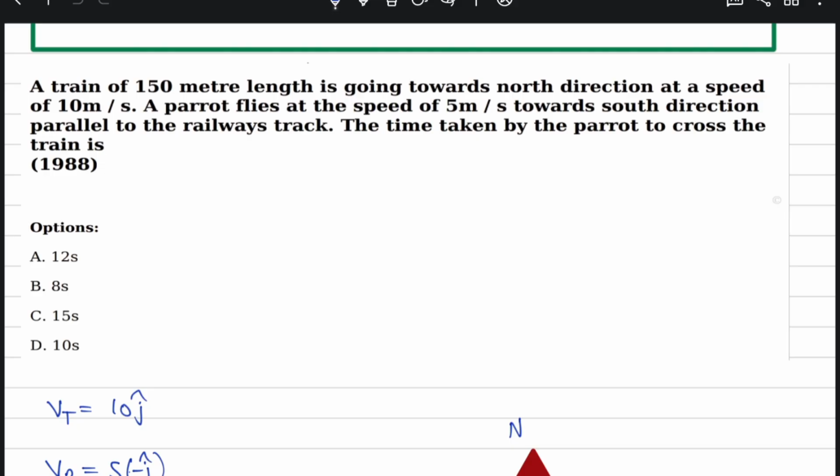We have completed 2 chapters: motion in a straight line, NEET PYQs from 1988 to 2025, and then motion in a plane from 1988 to 2025. 75 to 80 questions in every chapter I definitely solve, so that all of your concepts are revised. I also started PYQs of second year.